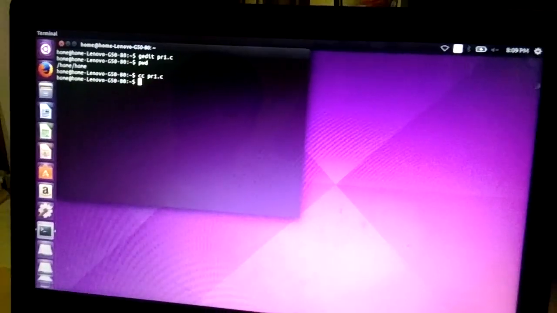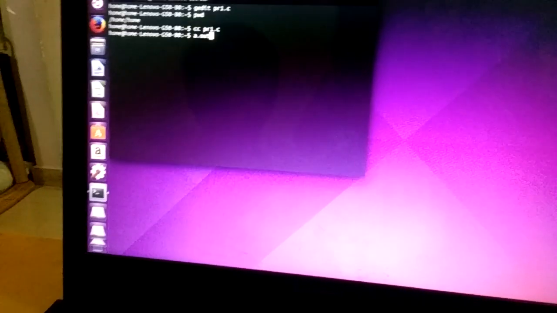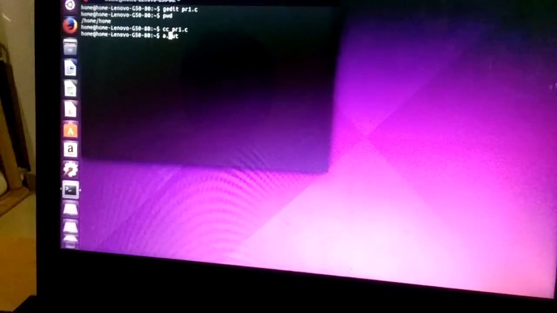So let me compile it. Now it is compiled. If it is successful, nothing will be displayed. If there are any errors, they will be displayed, and then you have to open the program again using gedit and correct the errors. Once it is successful, the object file of the compiled version of the C program will by default be directed to a file named a.out. a.out is the default file. Whenever you compile a C program, the output goes to a.out.